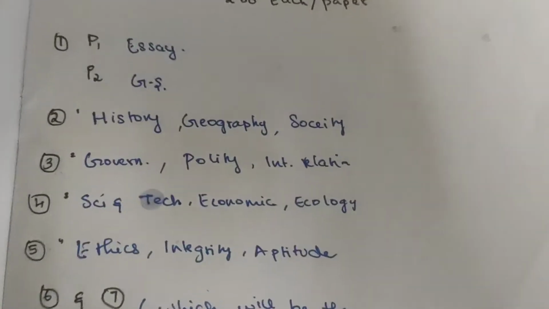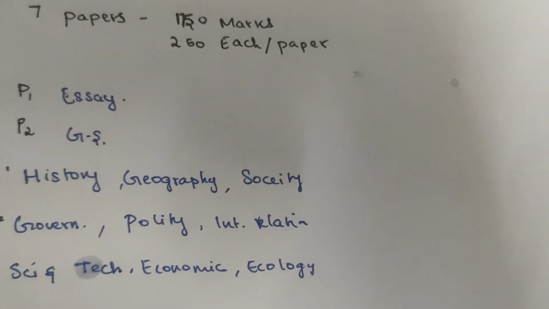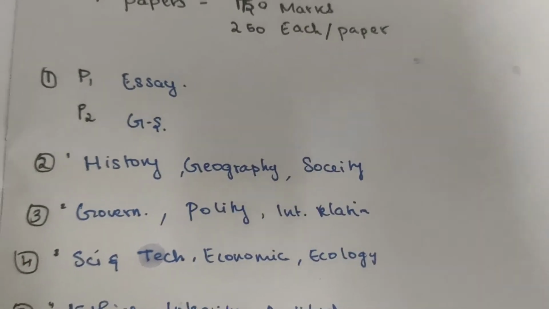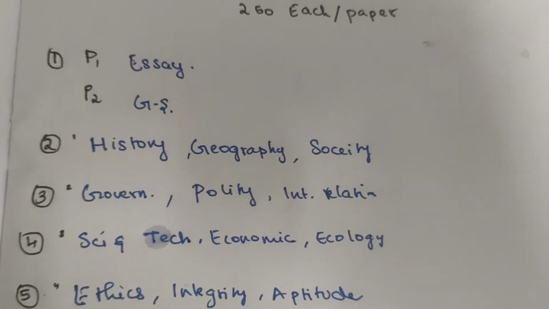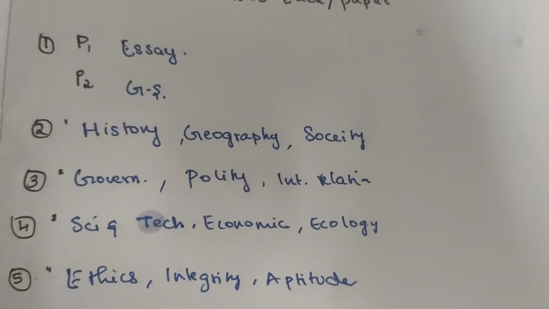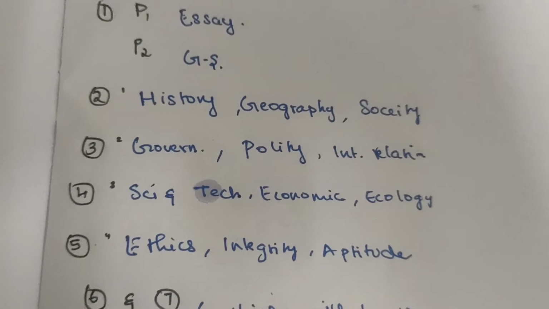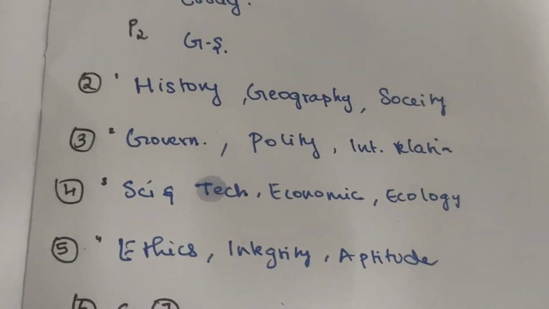For the second paper, the first part covers history, geography and society. The third paper covers governance, polity and international relations. The next covers science and tech and economy, then ecology, and the next covers ethics, integrity and aptitude.